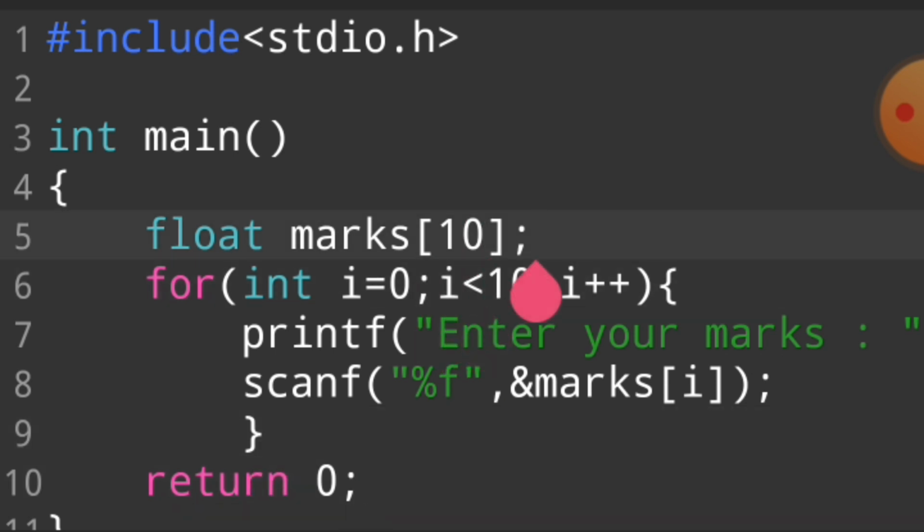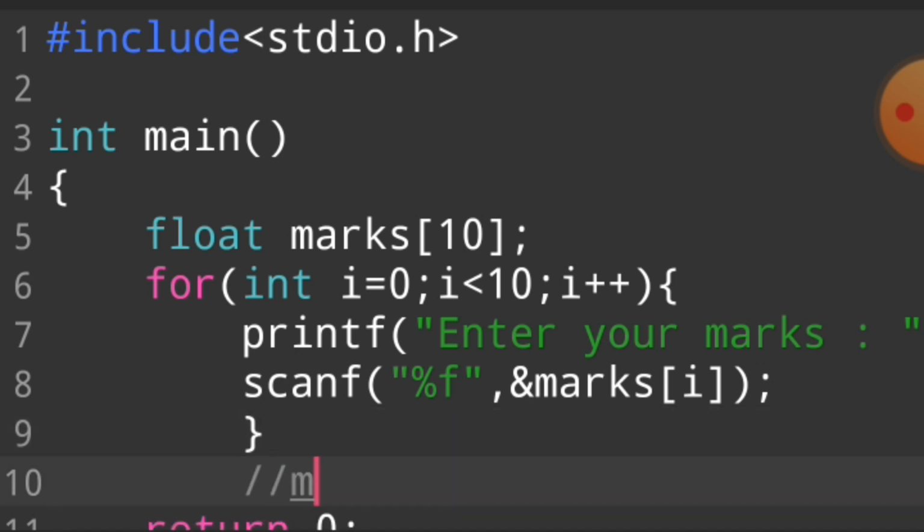So how does this work? First of all, the value of i is 0. We check if 0 is less than 10. This condition is true, and the value of i is 0. So it prints enter your marks, and the input is stored in marks[0]. In this array we enter 9, so 9 is stored in this array.